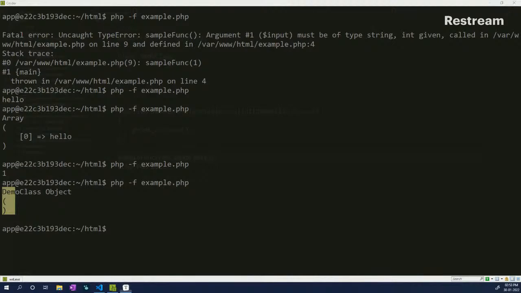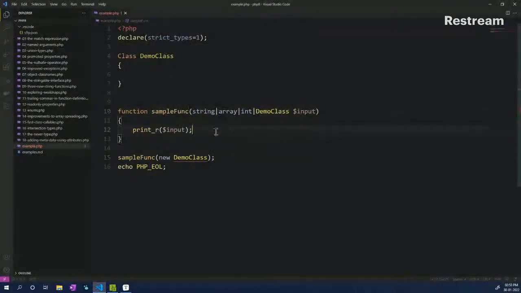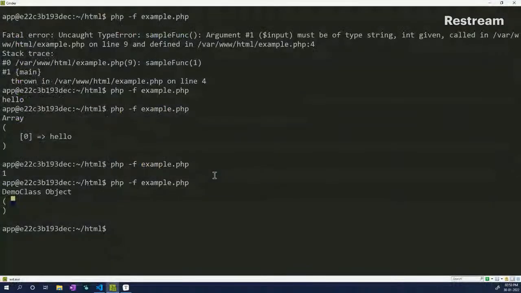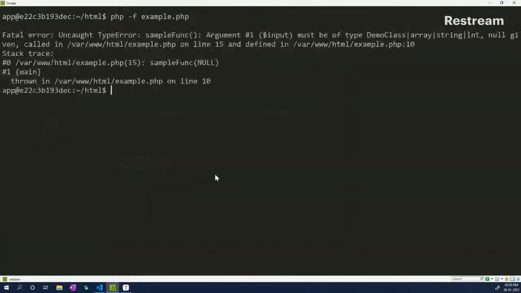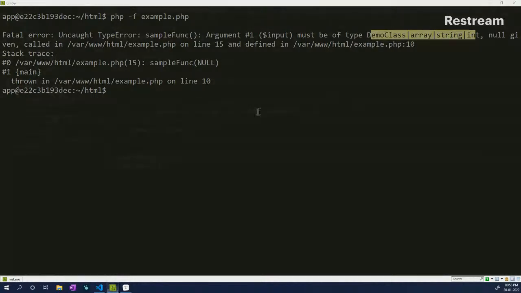Another thing to look into here is how do I make it accept null as well? If I pass in null right now and save, it will actually throw me an error. If I go here, it will say that it must be one of these types and not null.